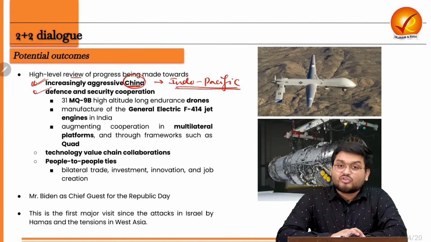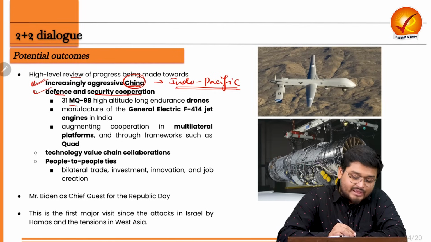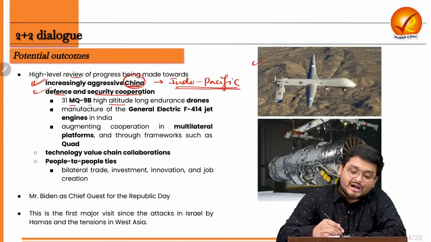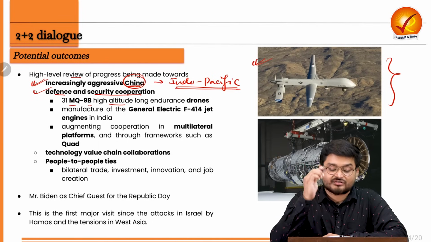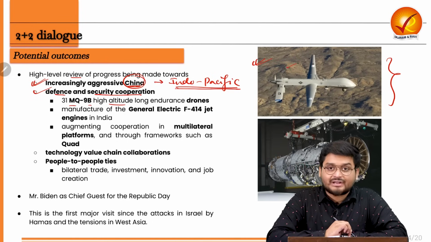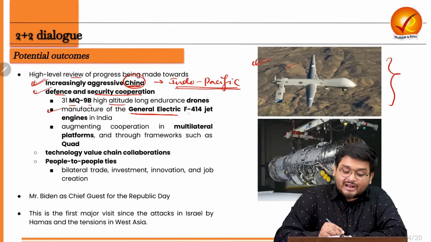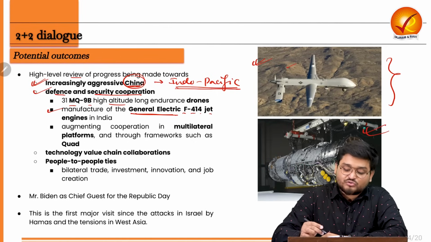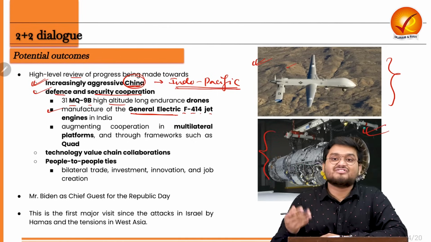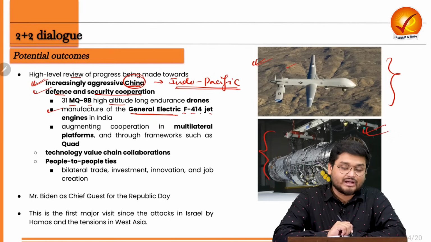Next, it is also about defense and security cooperation, because India is yet to acquire around 31 MQ-9B high altitude, high endurance drones that will be imported from the US for military purposes in India. Next, India is also looking forward to manufacturing the General Electric F414 jet engines in India, as shown here. These are very highly advanced jet engines that will be manufactured in India.